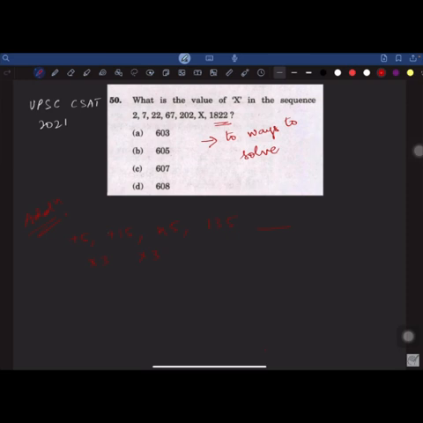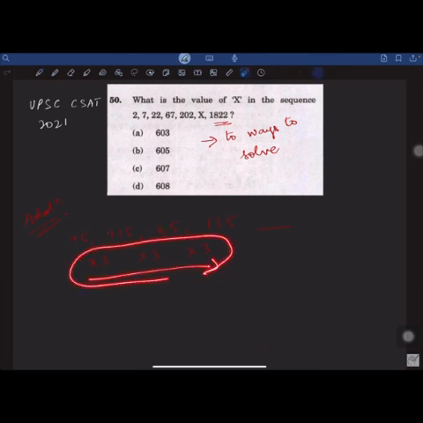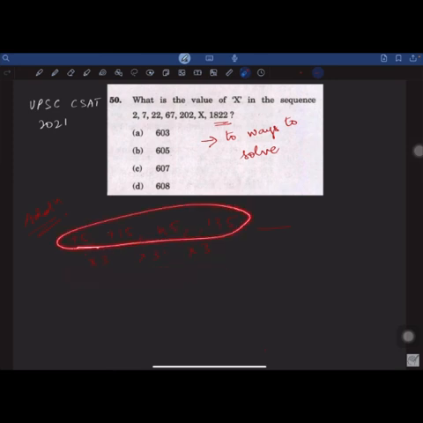Looks like there is a pattern. 45 into 3 gives you 135. Are you observing this pattern? That means the pattern is hidden in the secondary step, not in the primary step. When you are adding the numbers, that is not the pattern. There is a hidden pattern of into 3 happening.